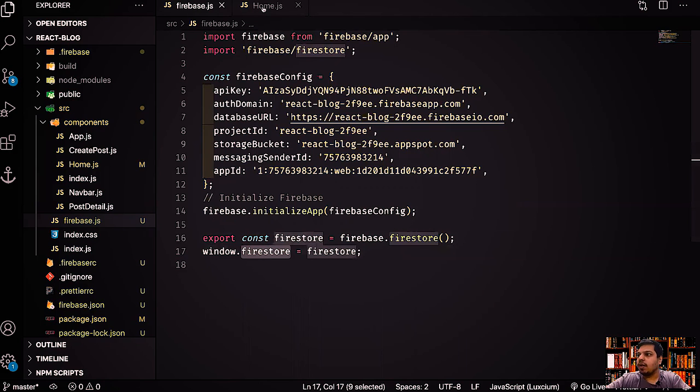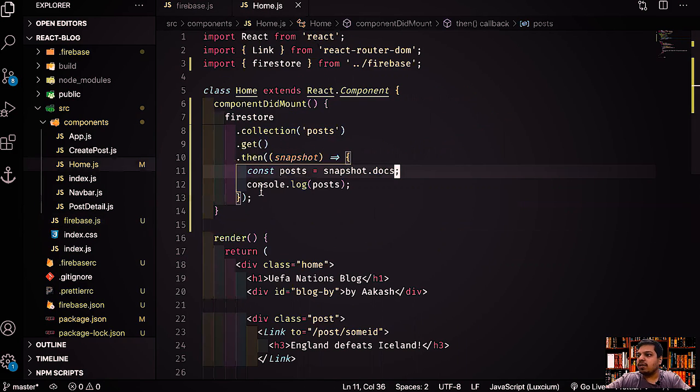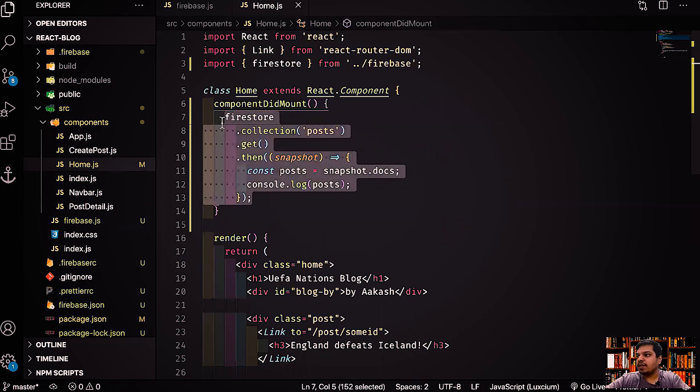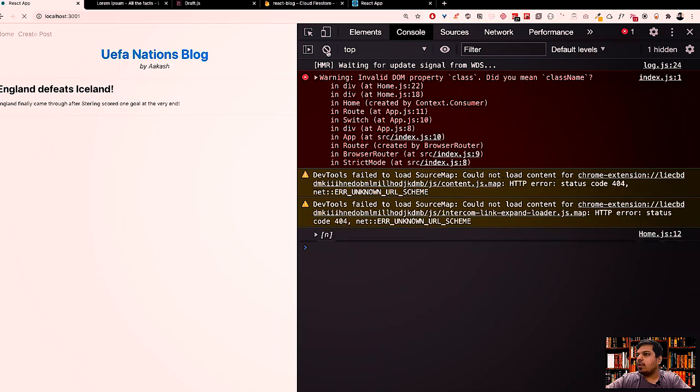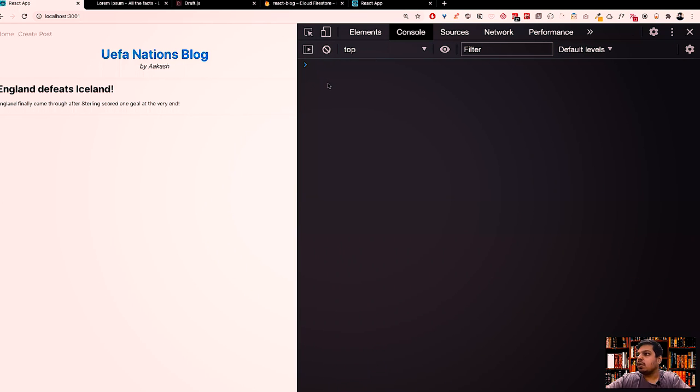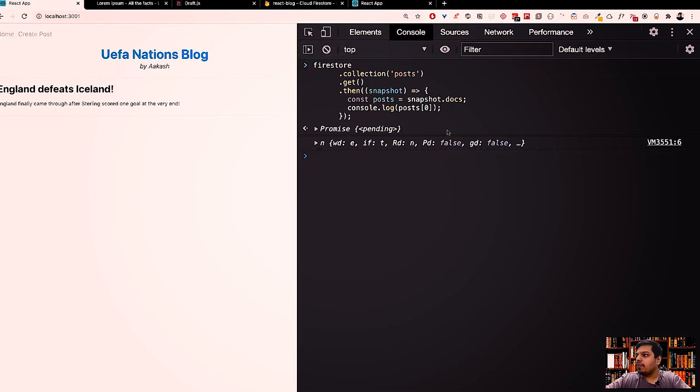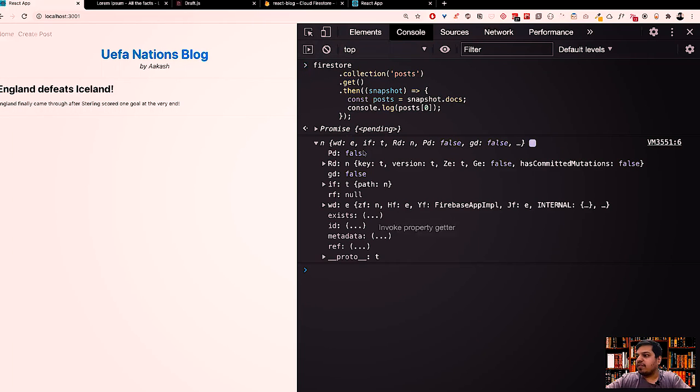So that we can run queries over there. Else we have to basically just do everything again and again like this, right? So now what I'll do is clear the console, do this, and now what we have is we have posts, right? And again, post snapshot.docs is an array. So post will have 0th element, right? And let's do that. And we have this data, right?